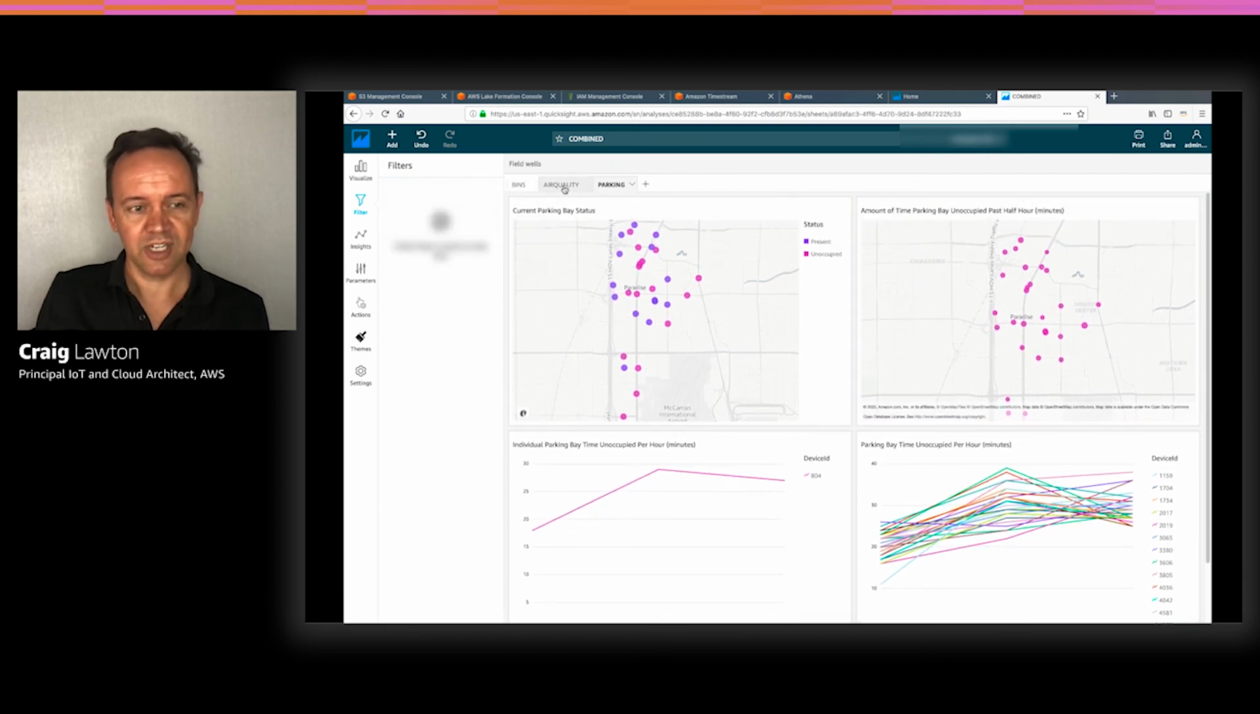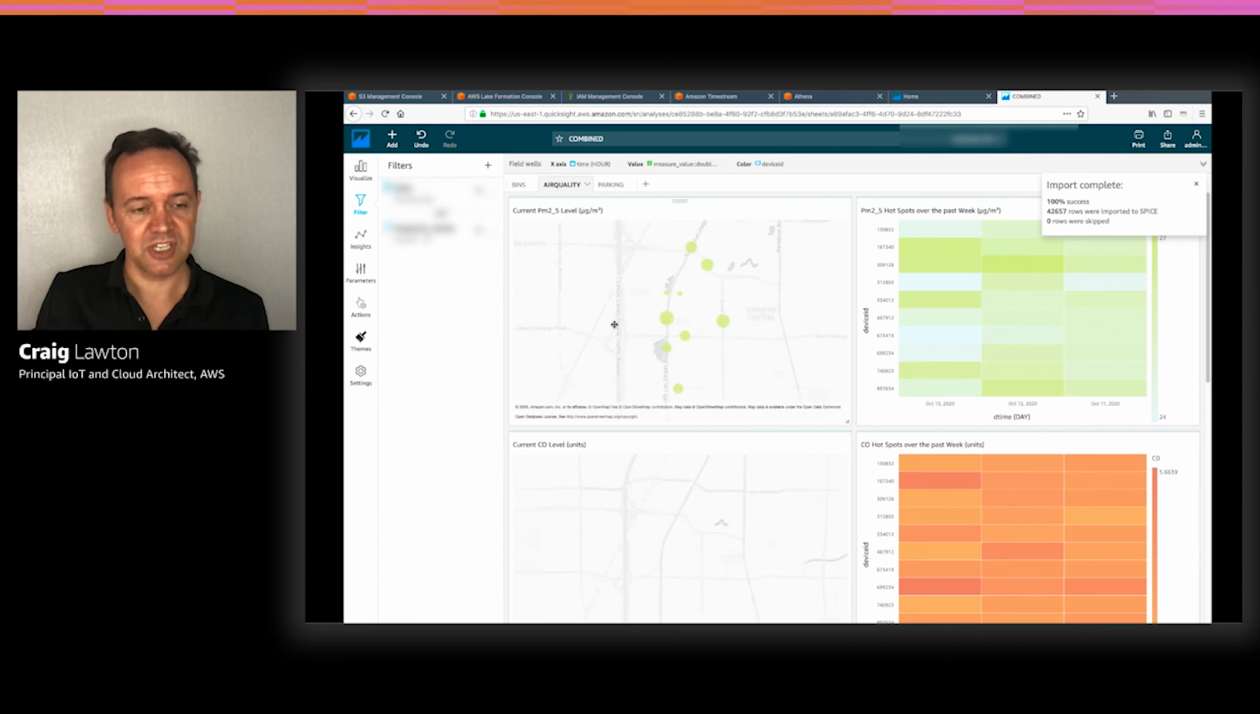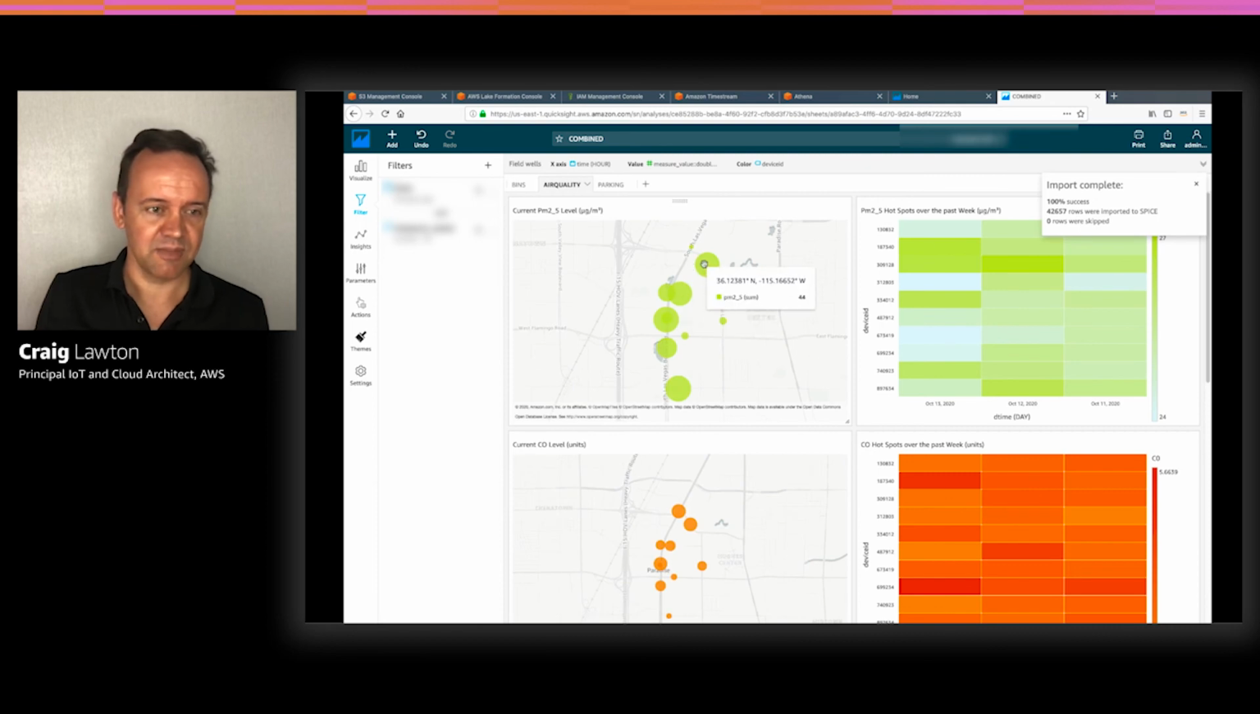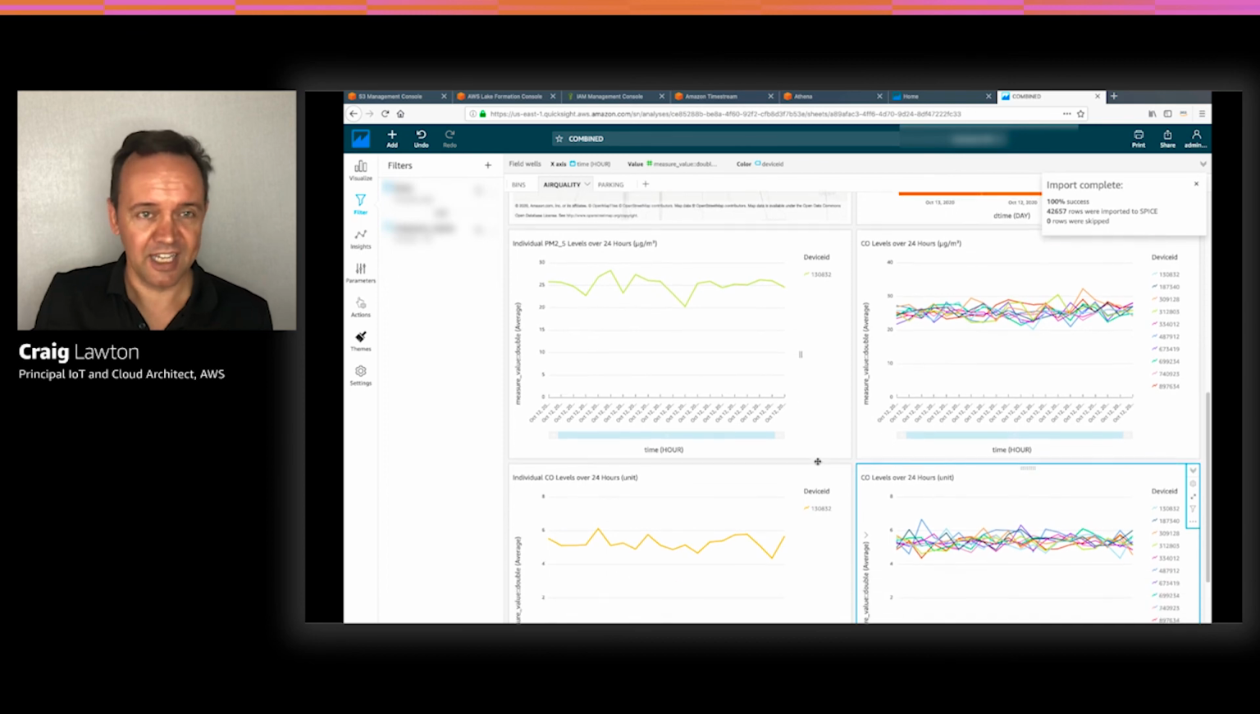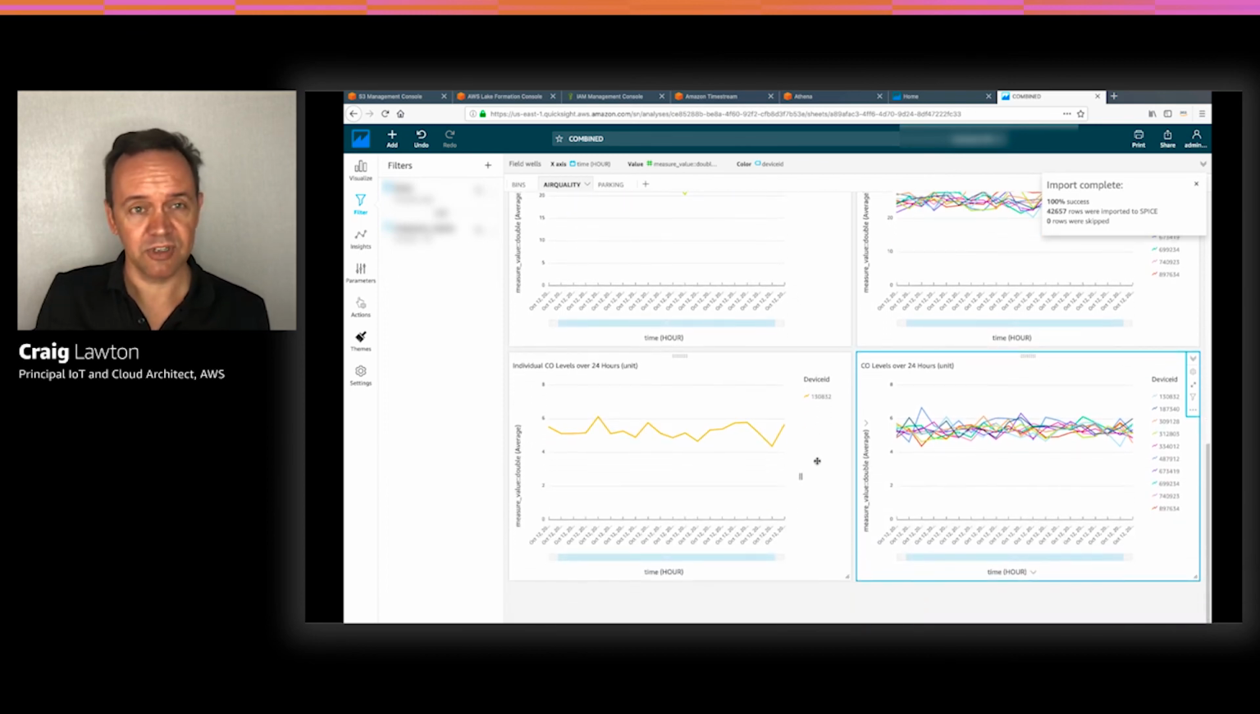If we have a look at air quality, we've done some geospatial visualizations as well. This shows where the air quality sensors are, and the size of the circle indicates the size of the measurement for parts per million and carbon monoxide. We're using a heat map on the left there to show how these measurements are changing over time. And also, as you can see, air quality data is great to put on charts as well, so you can see trends.